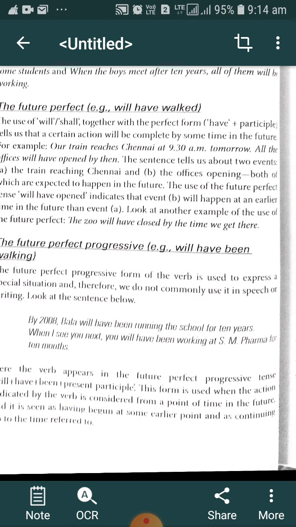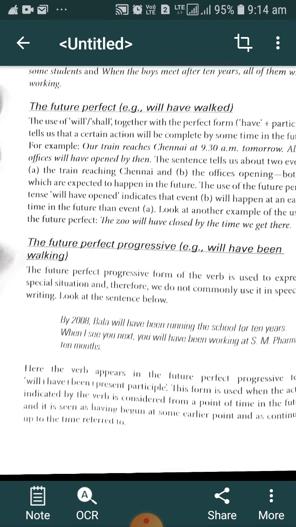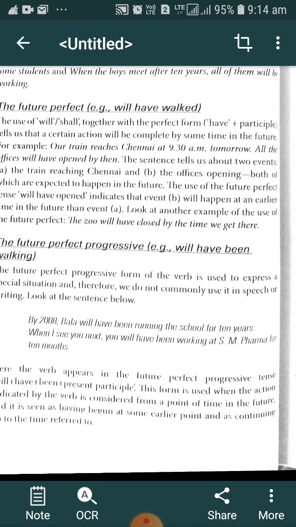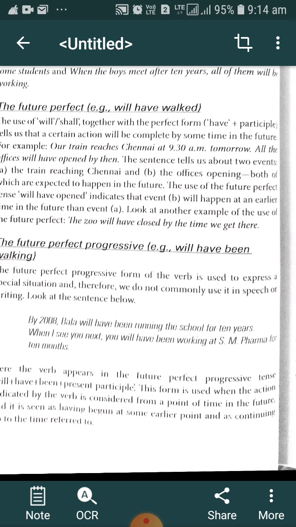Okay. Here the verb appears in the future perfect progressive tense. Will plus have been plus present participle: subject plus will have been plus V1 plus ing form. This form is used when the action indicated by the verb is considered from a point of time, just as we generally use the present perfect progressive tense to indicate the duration from the starting point of a particular time.